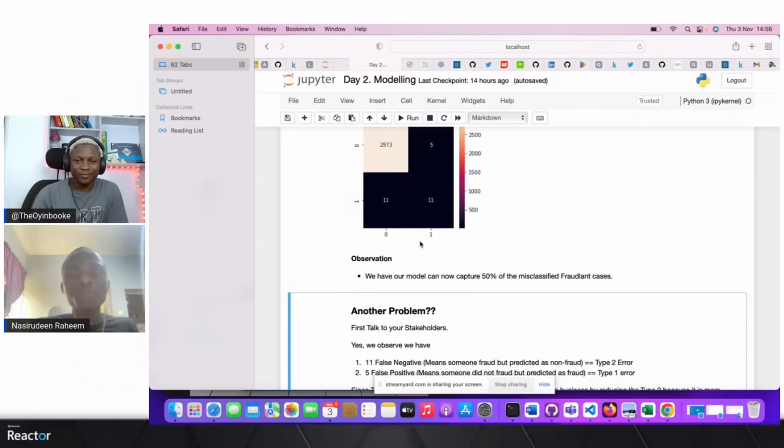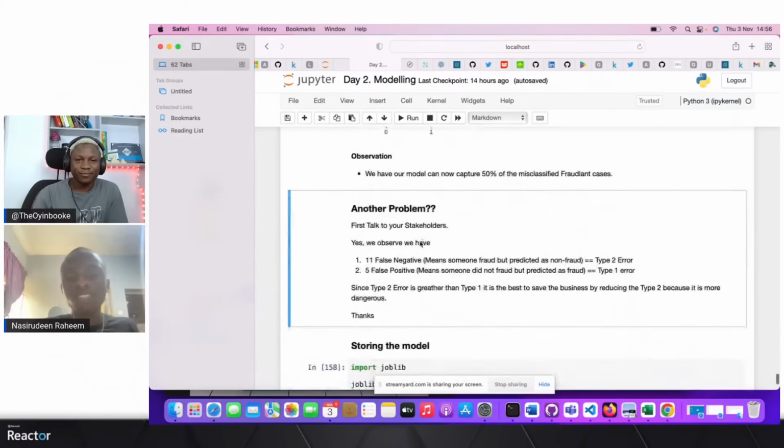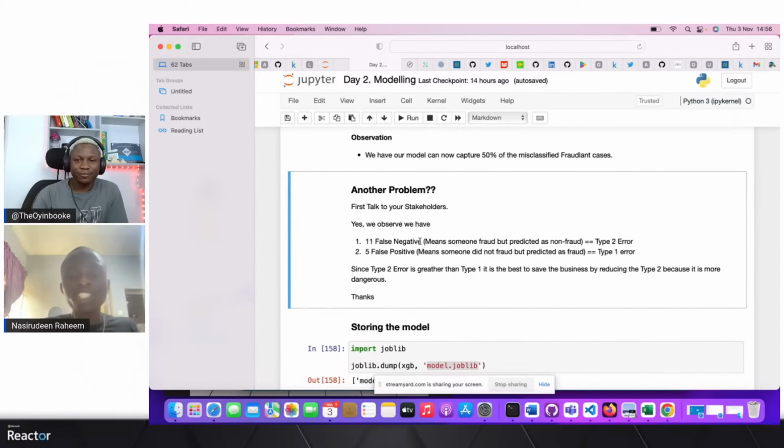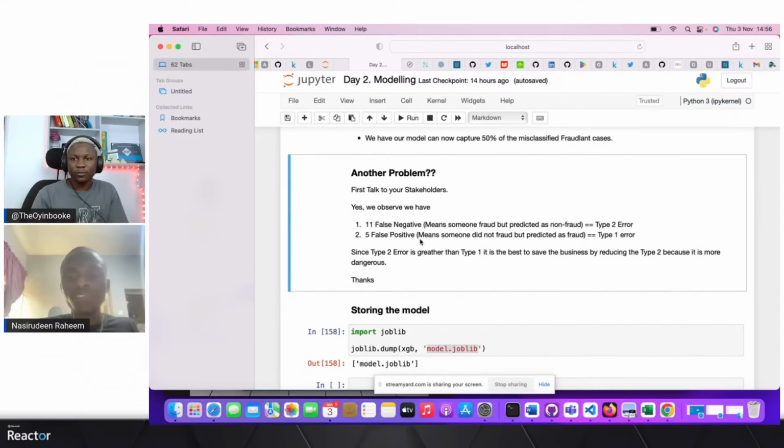But no matter the fact, we have a model and the right metrics that are able to capture one of the rare cases of fraudulent activities. So in a nutshell, I've made a summary of the false negatives earlier and the false positives. It is more dangerous when our type 2 error is greater than type 1 error here, and it's also more dangerous vice versa. So we should take note of that when solving a lot of machine learning problems.